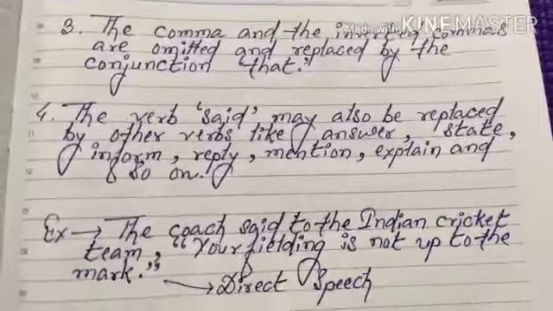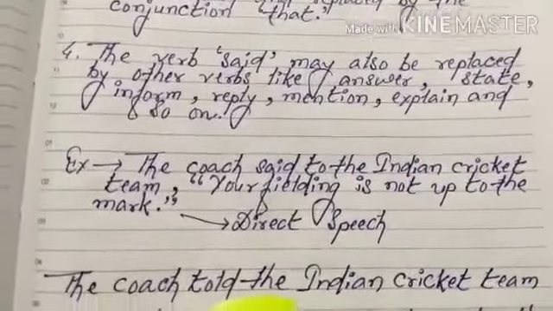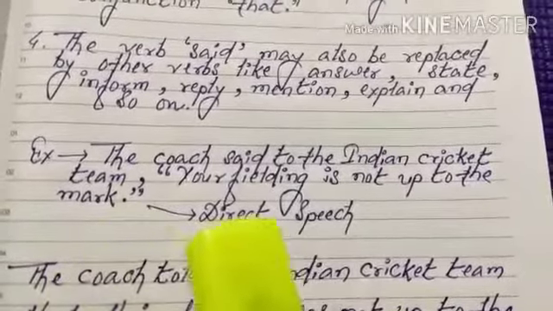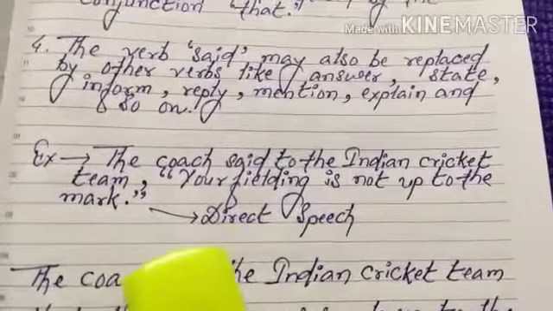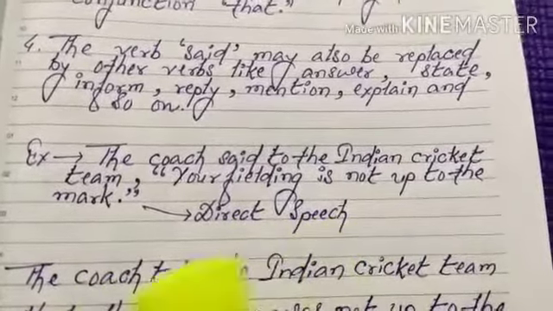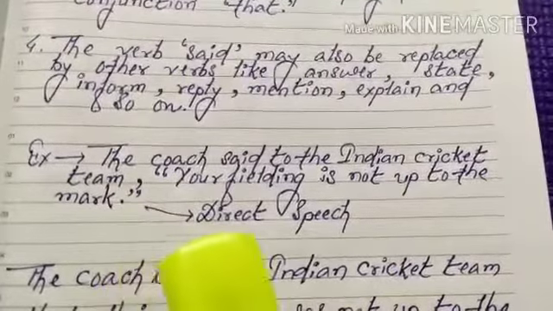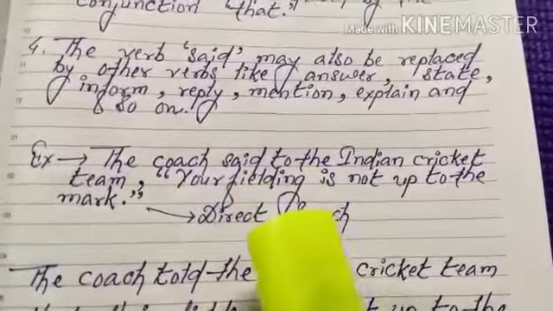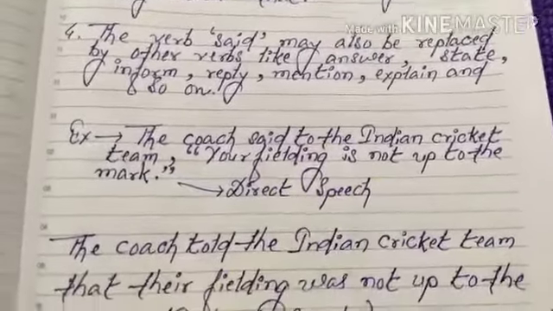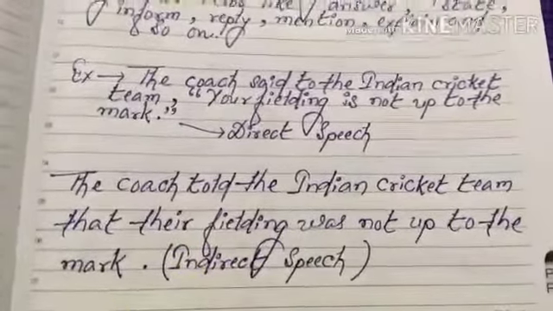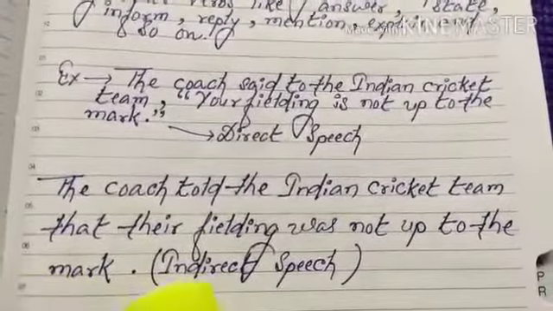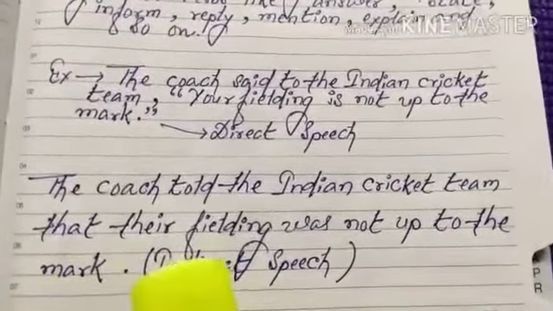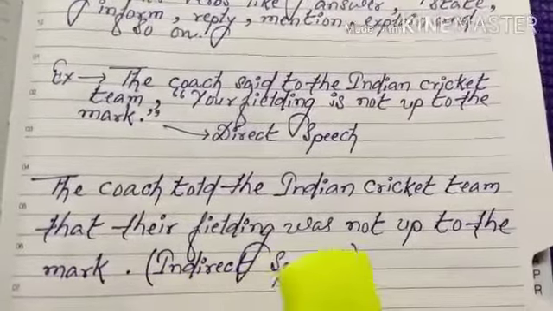Here I have given an example. The coach said to the Indian cricket team, "Your fielding is not up to the mark." This sentence is given in direct speech and it's an assertive sentence. While changing into indirect, it will be: The coach told the Indian cricket team that their fielding was not up to the mark.